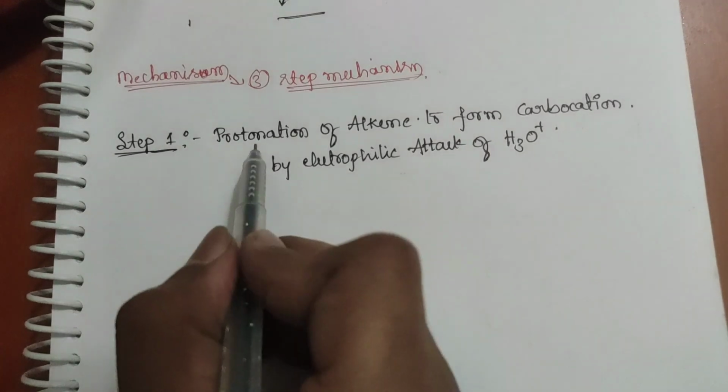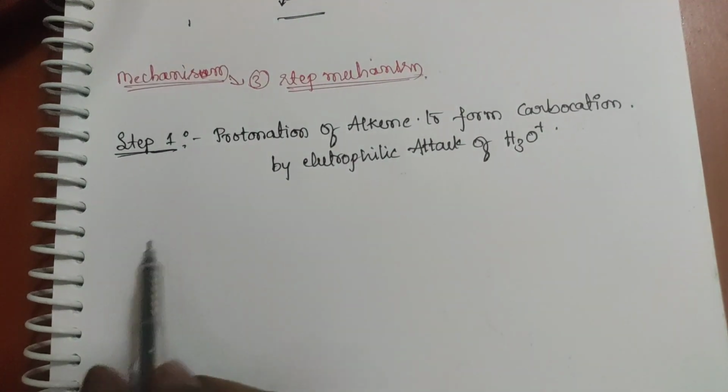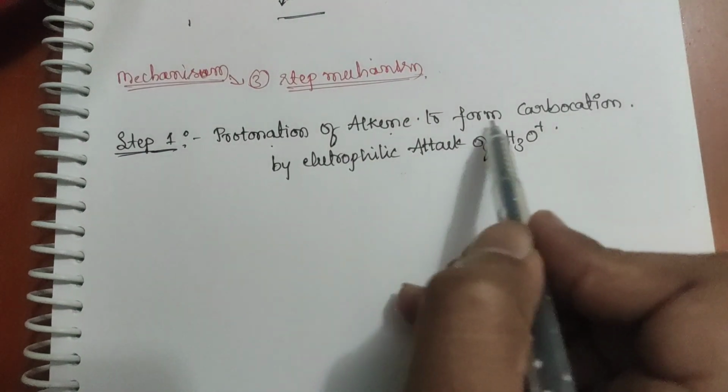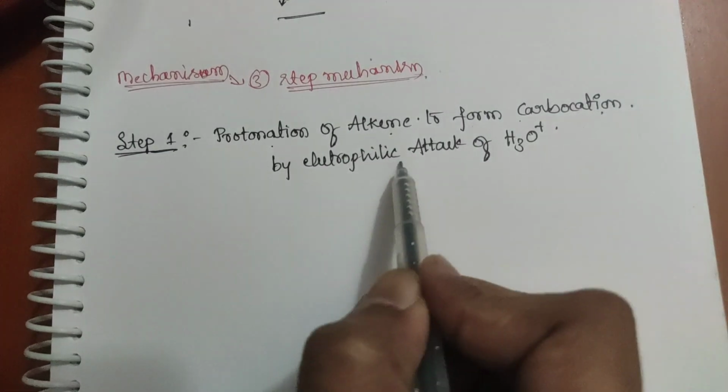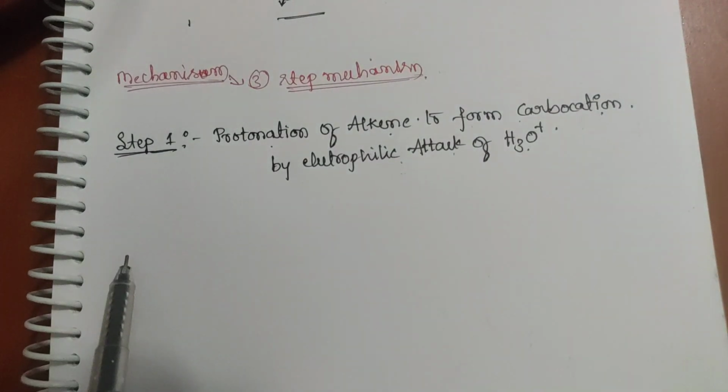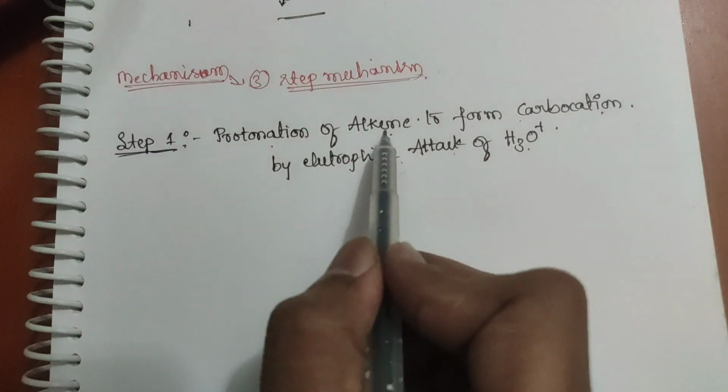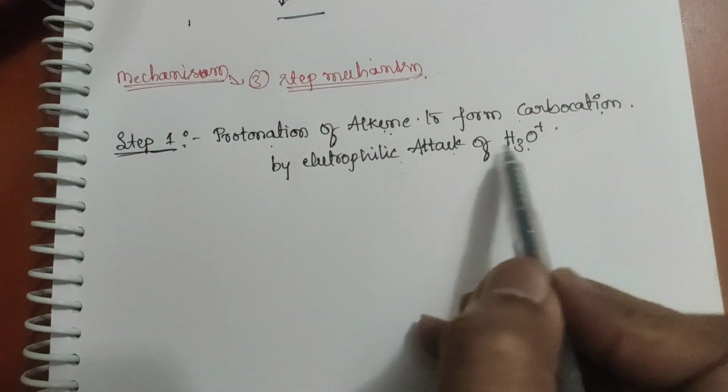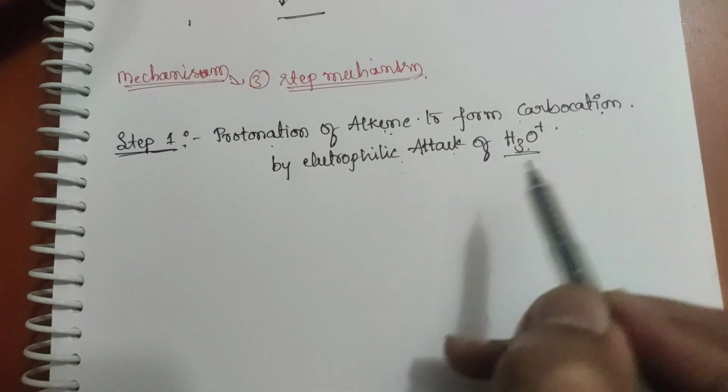Just try to understand the statement. The protonation of alkene is happening by electrophilic attack of H3O plus.